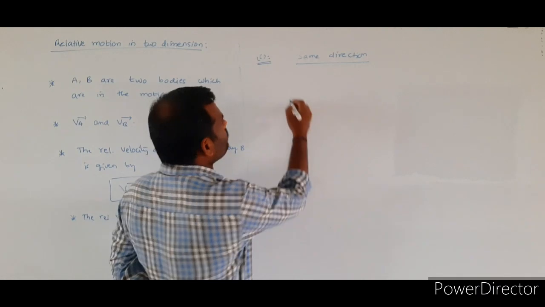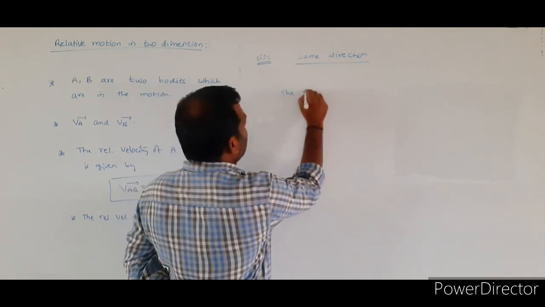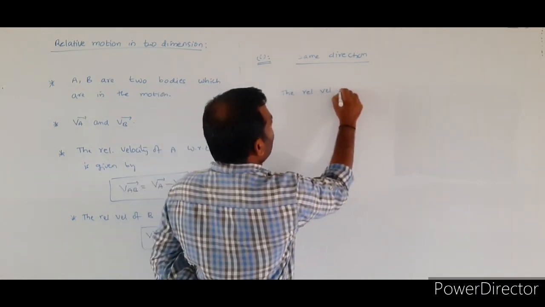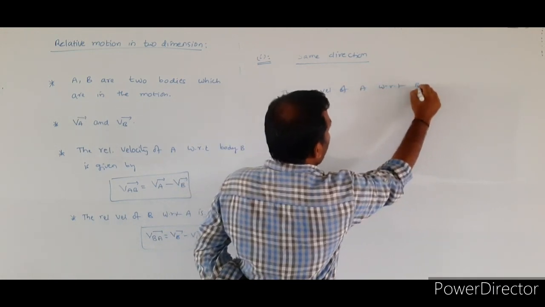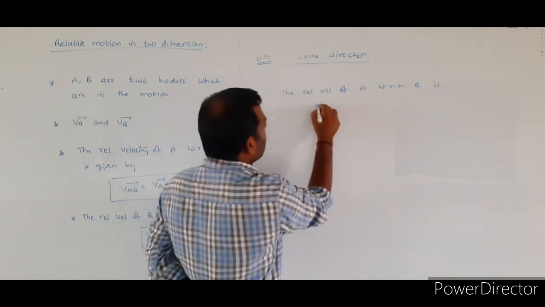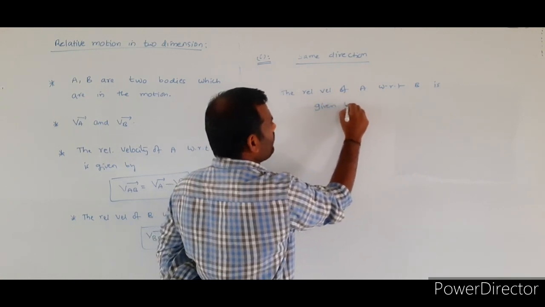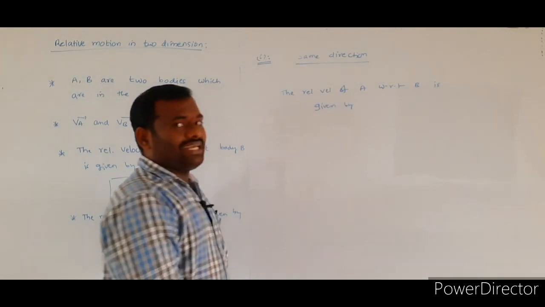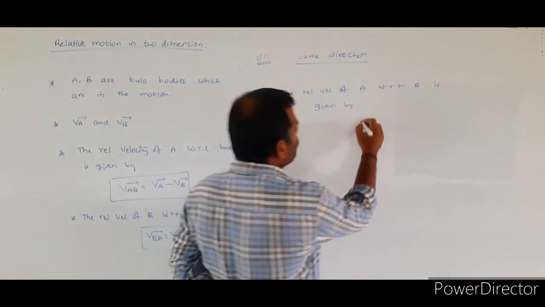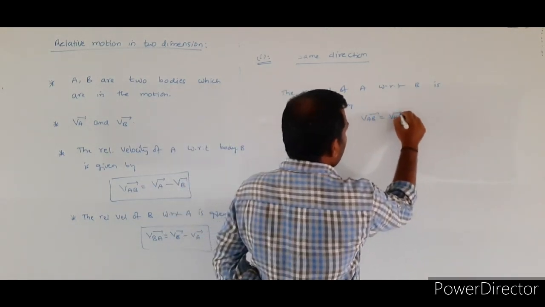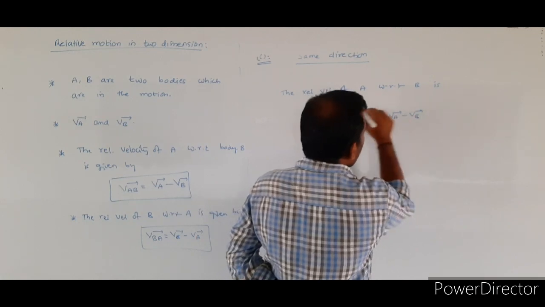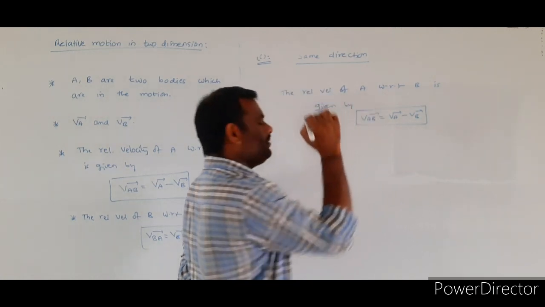At that time, the relative velocity of A with respect to B, whenever they are traveling in the same direction, is VAB bar is equal to VA bar minus VB bar.